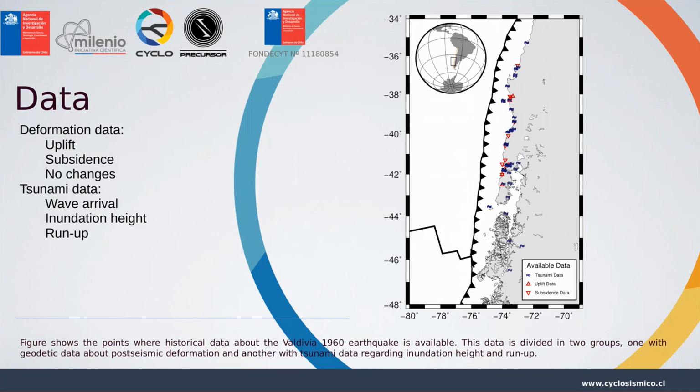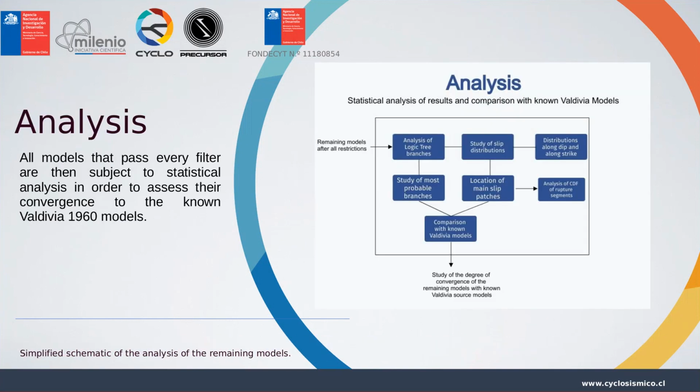As data, we have two main groups. One is deformation data, which contains uplift data, subsidence data, and the places that do not show any changes, and tsunami data regarding wave arrival data, inundation height, and run-up data. In the figure on the right, we have a map showing the locations where we have this data available.